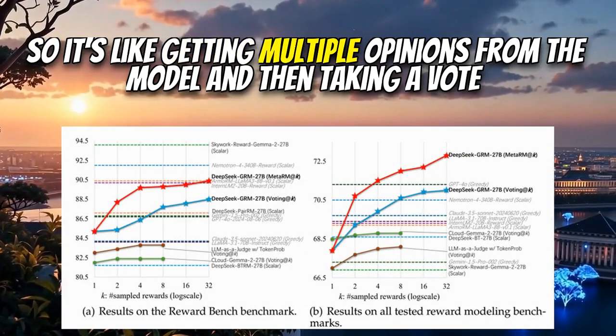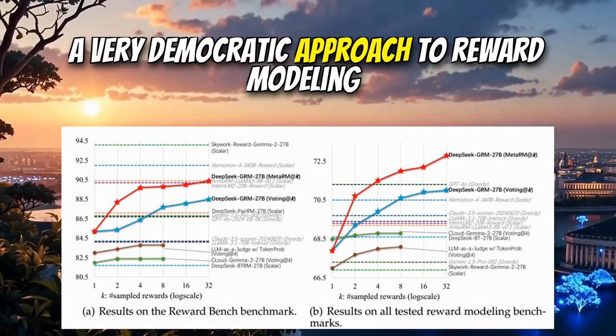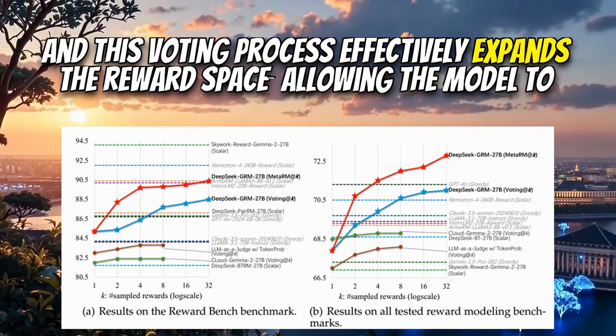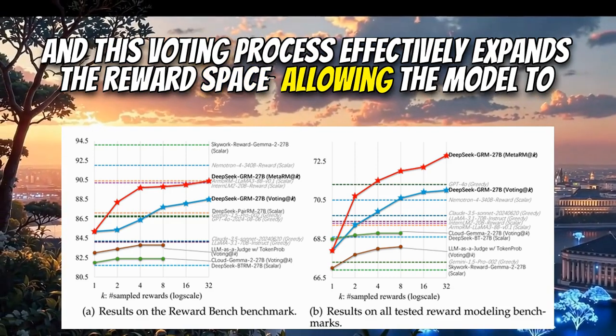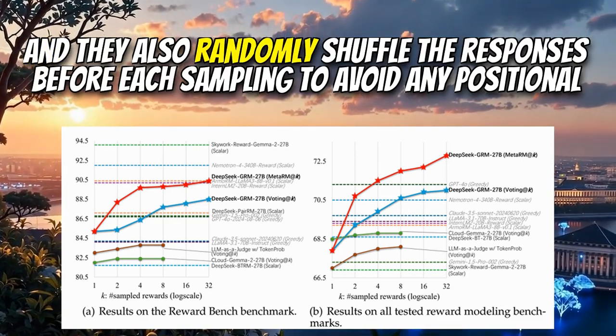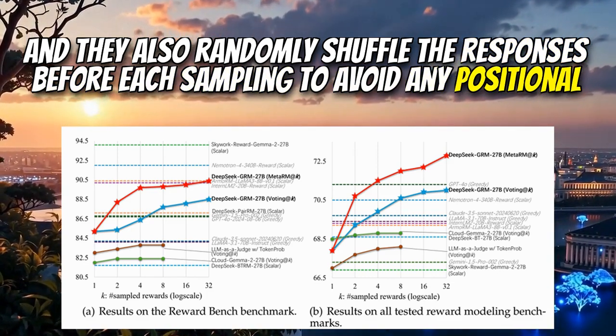So it's like getting multiple opinions from the model and then taking a vote. Yeah, a very democratic approach to reward modeling. I like it. In this voting process, it effectively expands the reward space, allowing the model to consider a wider range of perspectives. And they also randomly shuffle the responses before each sampling to avoid any positional biases.